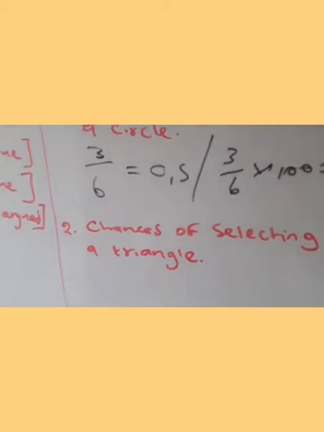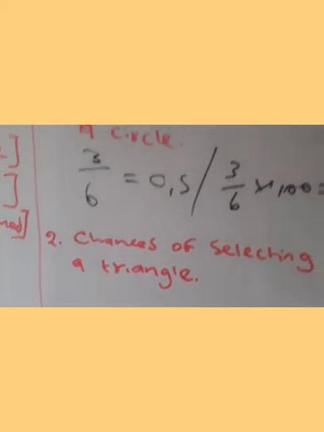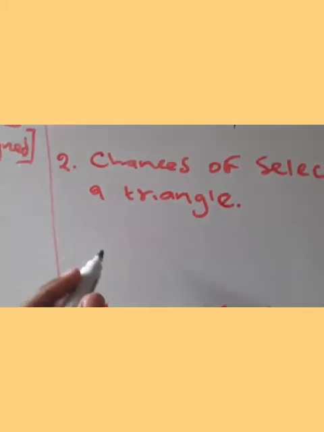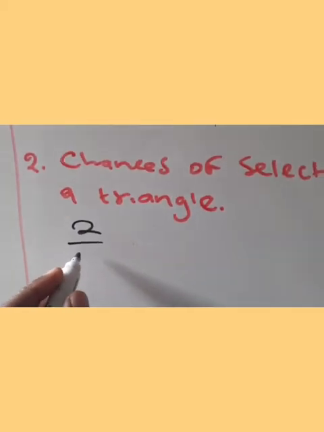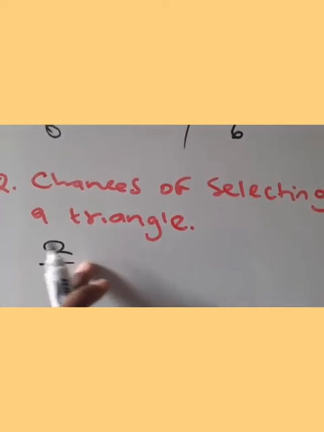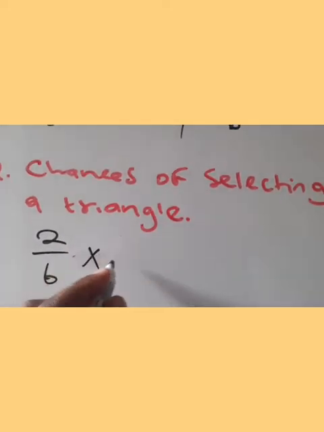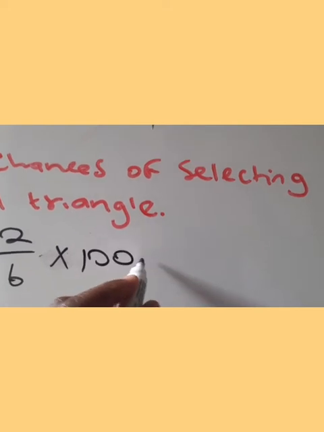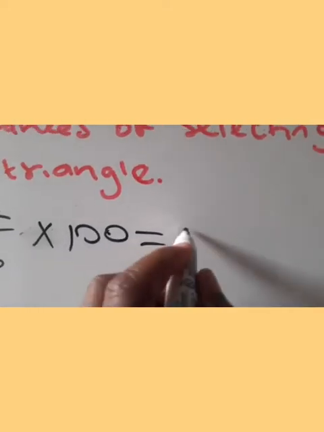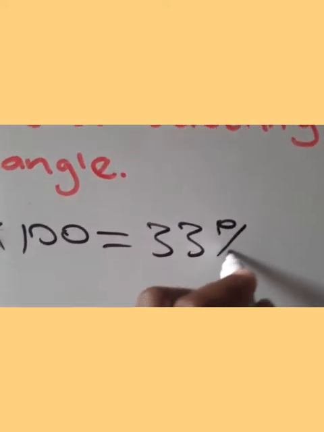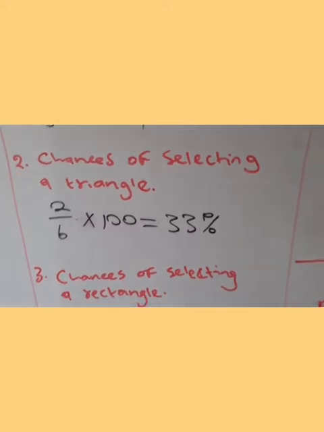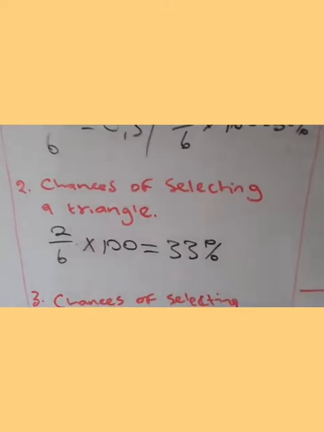Now, what are the chances of selecting a triangle? You have how many triangles? You have 2 triangles. That would be 2 over 6. Now I said you always give it in percentages, so 2 over 6, you multiply by 100 to get a percentage. Your answer would be 33%. So there's a 33% chance of selecting a triangle.